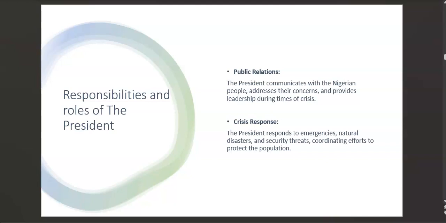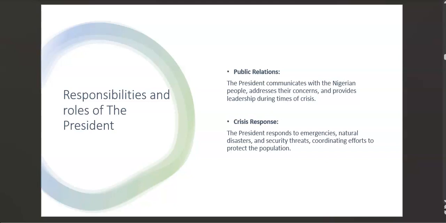Now, the president is in charge of communicating with Nigerian people. For example, when something bad has happened in the country, or people have been hurt, the president will address this issue to the people and tell them they will be okay and things will go on well.